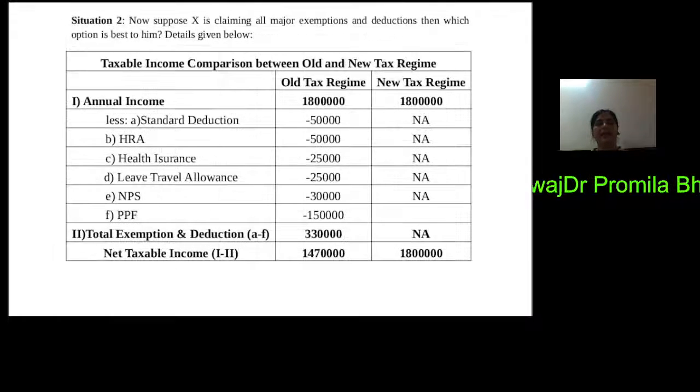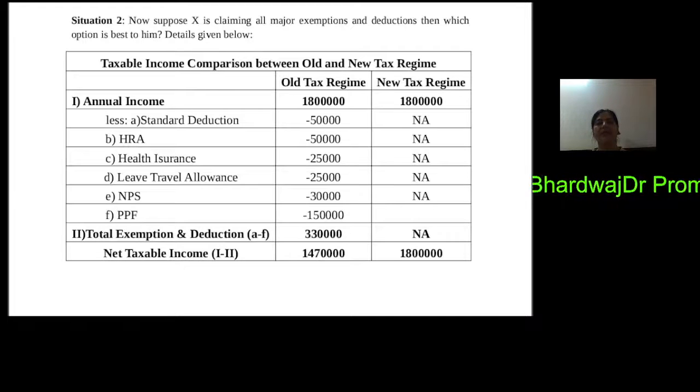Now take another example, where X is claiming all the major exemptions and deductions. We are taking the same example as the previous one. X is an employee in a financial institution and his annual income now goes to 18 lakh, and he is availing all the major exemptions and deductions, like HRA, health insurance, leave travel allowance, national pension system scheme or public provident fund. These deductions and exemptions are only available in the old tax regime, not in the new tax regime.